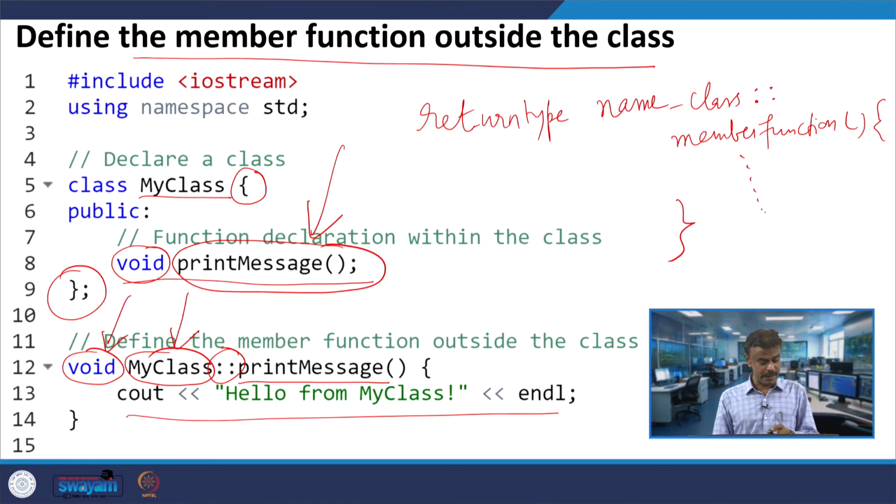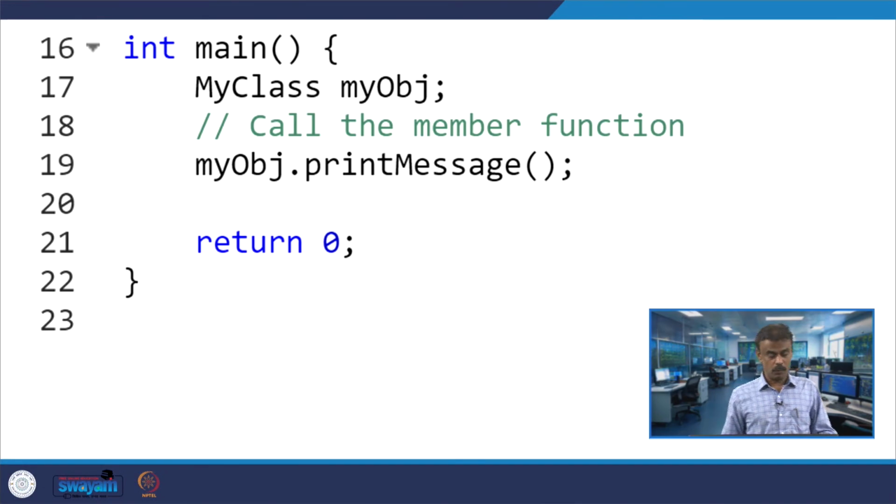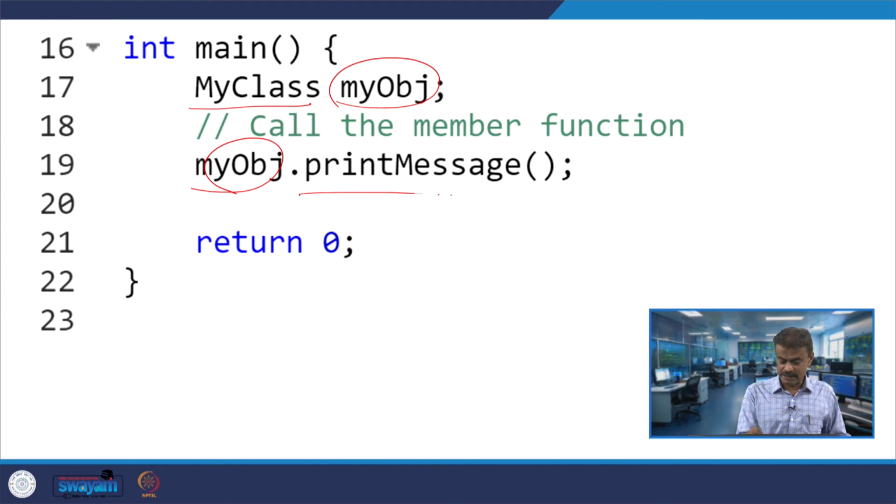Now we will see the main program. The class is over here and I am defining the function outside the class. In the main program, myObj is the object whose class is MyClass. This myObj object is invoking printMessage using the dot operator.